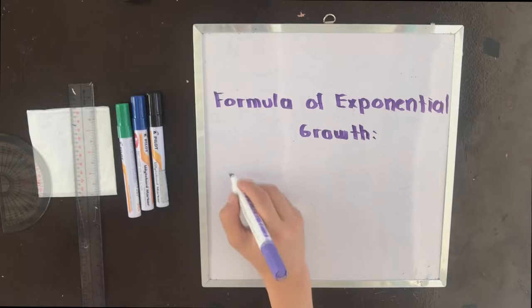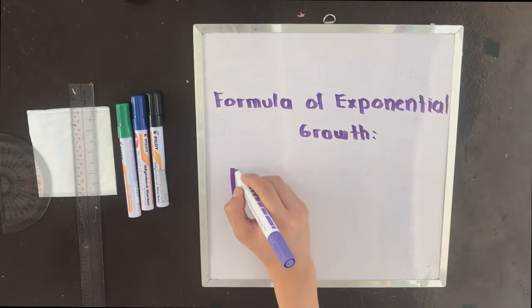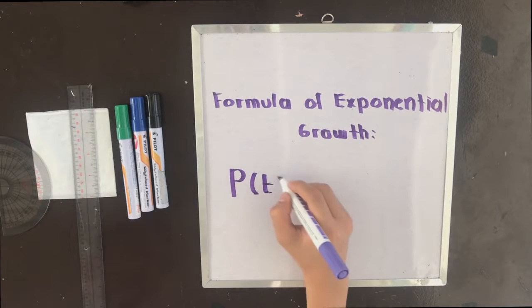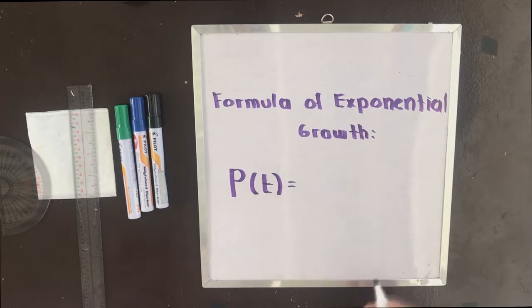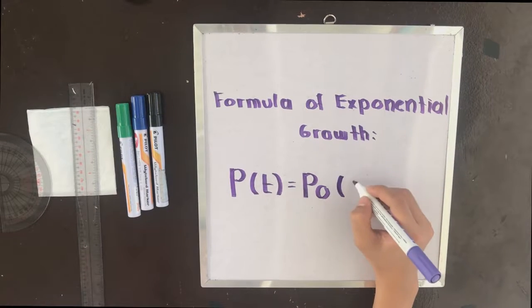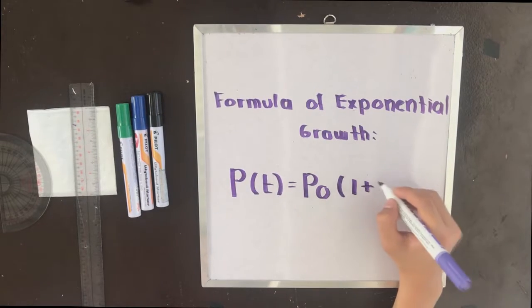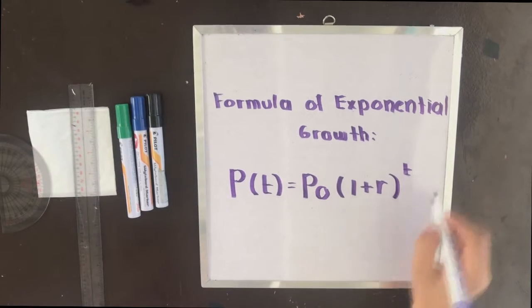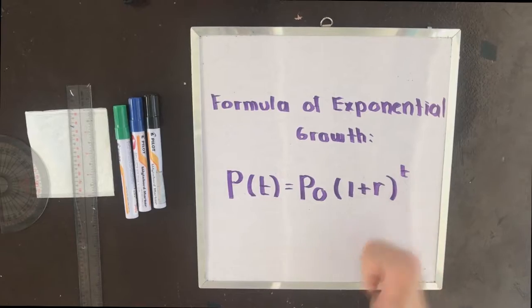Your formula for exponential growth is P, which is your symbol for exponential growth, of t, which is your time, is equal to P0, which is your initial value of P, since it is the value of P of t when your t was equal to 0, times (1 plus r), which is your rate, all to the power of t, which is your time.